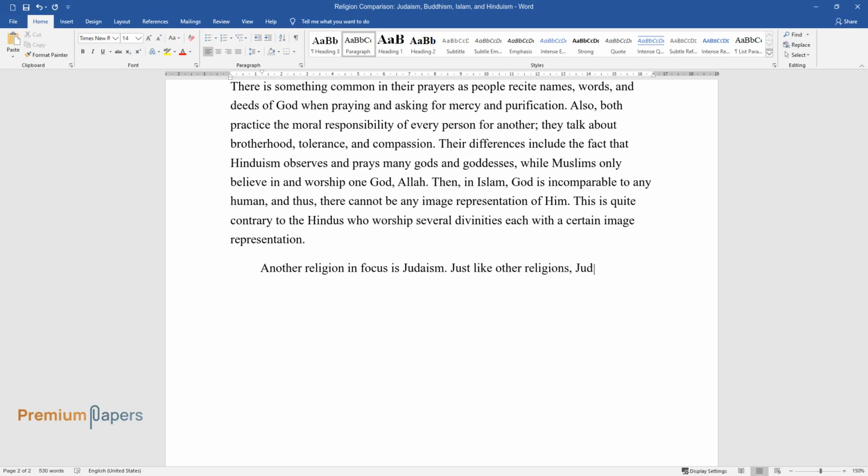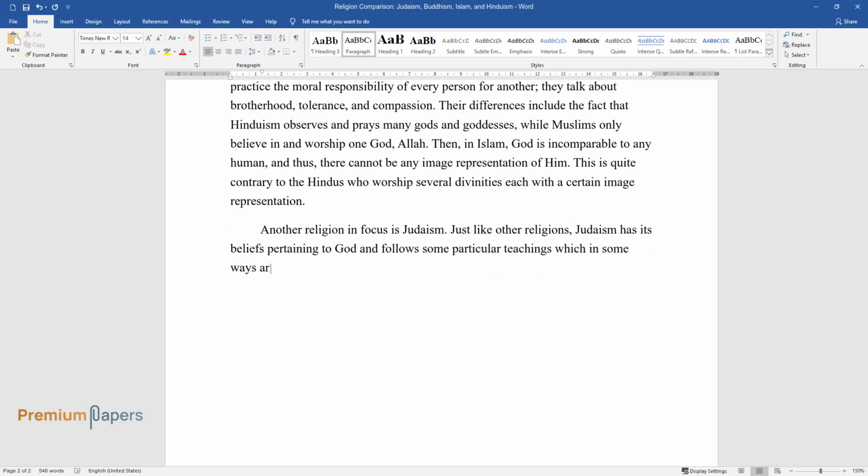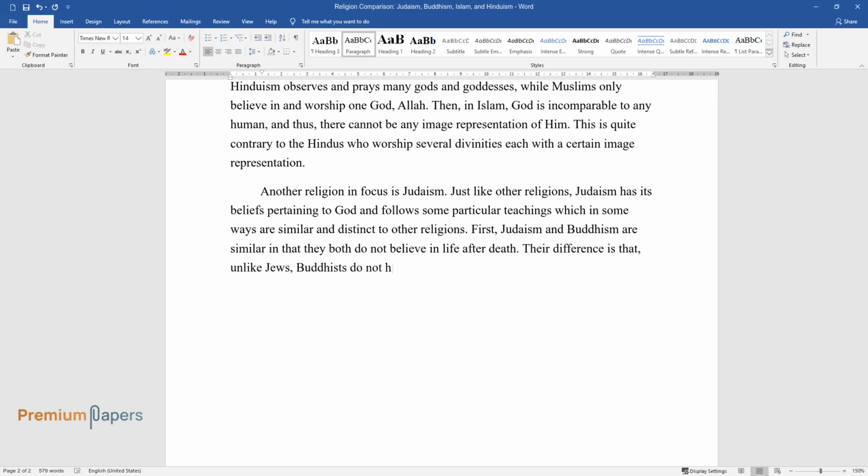Just like other religions, Judaism has its beliefs pertaining to God and follows some particular teachings which in some ways are similar and distinct to other religions. First, Judaism and Buddhism are similar in that they both do not believe in life after death. Their difference is that, unlike Jews, Buddhists do not have a god, but a prophet, and not one single holy book, but several.